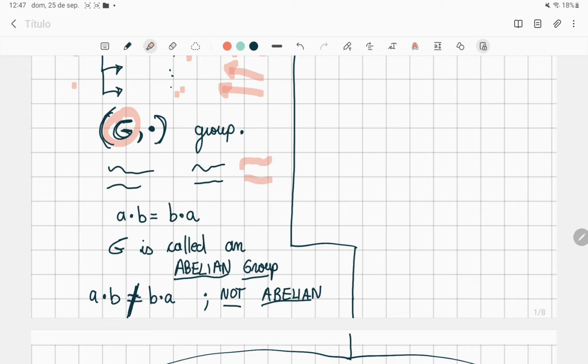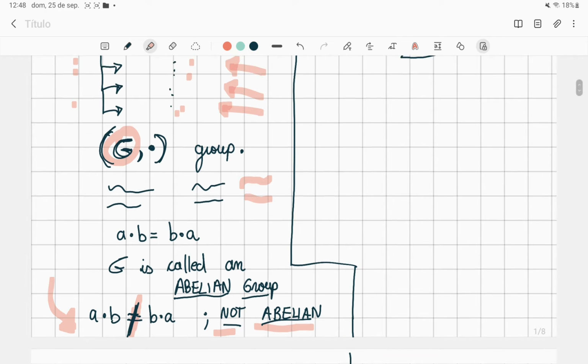And then other mathematicians said, oh, look, I have a group, I have a set G, such that all the elements there don't commute. And they called this a non-abelian group. And also there is a branch of math called non-commutative algebra or non-abelian algebra, and it's another big area of math, and it's very hard to work on that because nothing commutes there.